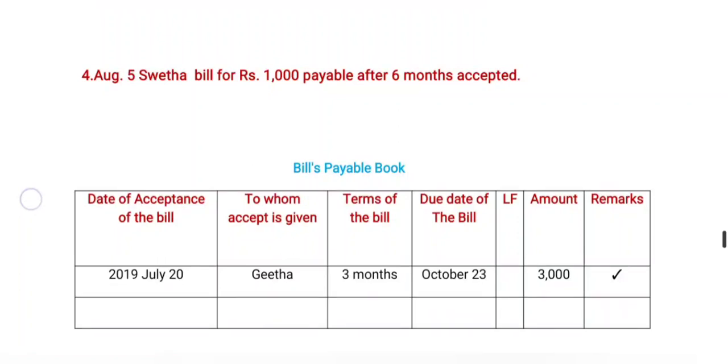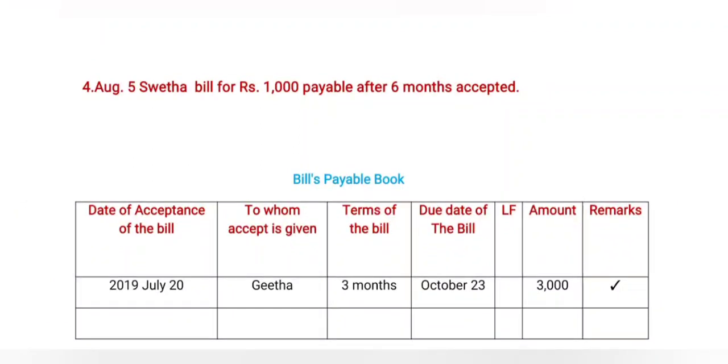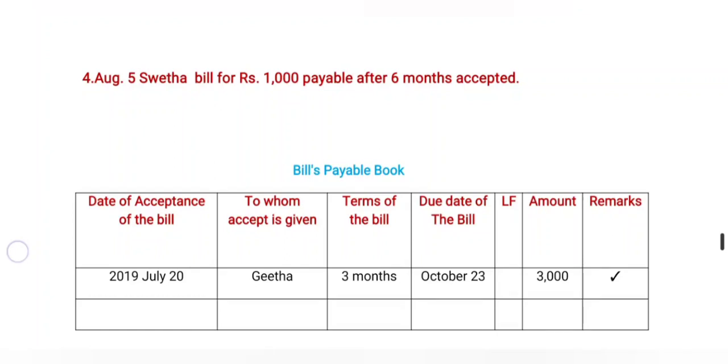Now coming to the due date of the bill, based on the given date, it is August 5th. Then after 6 months, it is August, September, October, November, December, January, February. It is after 6 months. Then February 5th is the date when 6 months is completed. Then add an extra 3 days. It is the grace period of the bill. It is February 8, the due date of the bill.